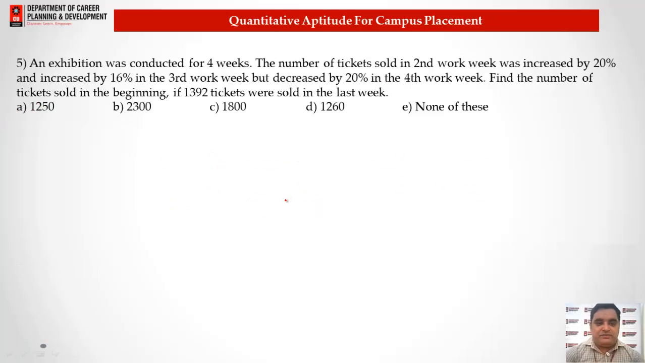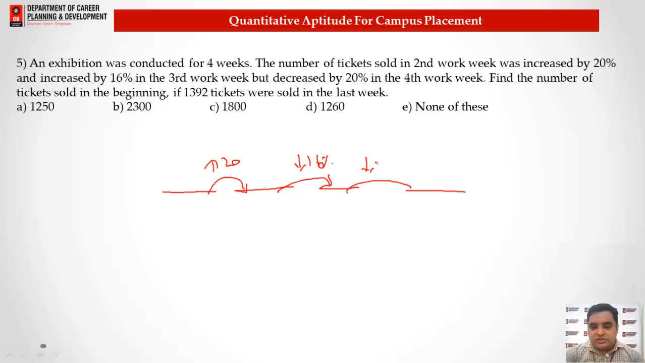So here we have question number 5: an exhibition was conducted for 4 weeks. The number of tickets sold was increased by 20% in the second week and increased by 16% in the third week, but decreased by 20% in the fourth week. We need to find the number of tickets sold in the beginning, if 1392 tickets were sold in the last week. So here we have the 4 weeks. In the first week there is an increase of 20%. In the second week there is a decrease of 16%. In the third week there is a decrease of 20%. At the end we have 1392 tickets. So what value should we have here?